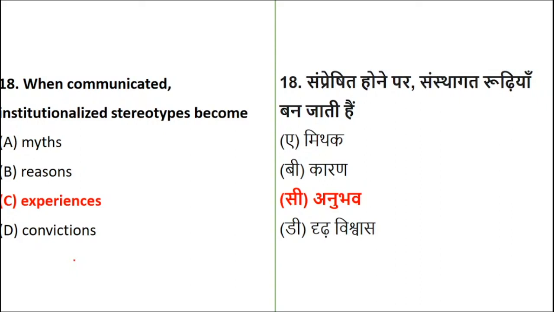It is only based on experiences. For example, you have an idea about Global Online. On the basis of what? What have you seen? So you don't have any myths, legacy, reasons or convictions. No one is coming to convince you. It is only based on your experiences that you are able to make your judgment.